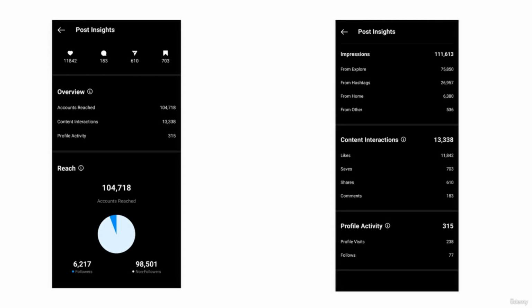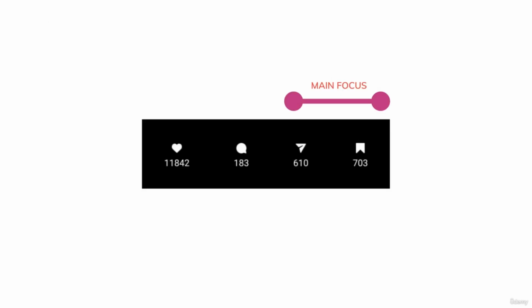And you can see that there are a lot of things. So let's take a look at them one by one. As you can see on the screen, the first thing that you're going to see on the individual post insights are the engagements. These four things are collectively called engagements: the number of likes, the number of comments, the number of reshares, and lastly the number of saves.